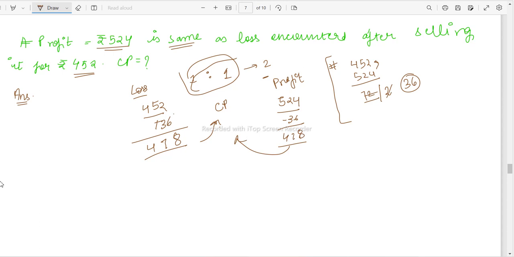Okay, so sorry, 488. I'm so sorry about it. It's 488. Okay, so this is how you solve these kind of questions. This was the basic concept behind it. I hope you understood it well.